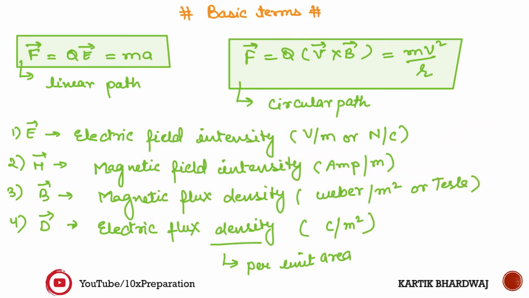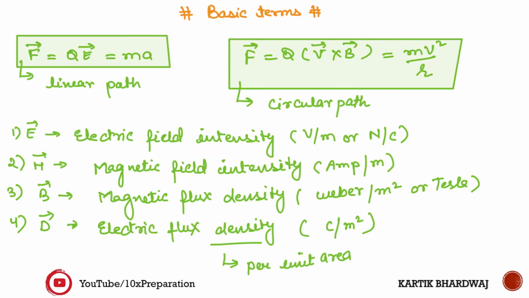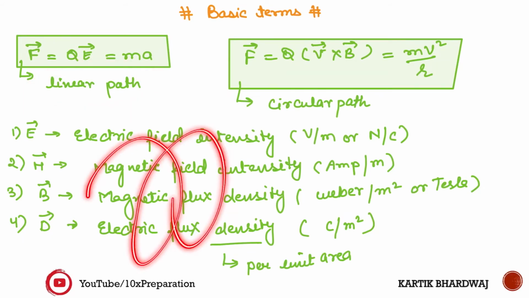It depends on the axis you consider, but usually we consider the z axis. The centripetal force is mv square by r, and as you already know, F is equal to ma, Newton's law. This will follow the circular motion, and the electric part will follow the linear path. This is the helical motion you will see.